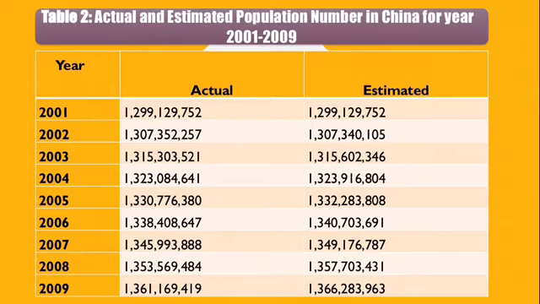Then, all the values are transferred into a table, which is table 2, to show a comparison between the actual or historical data with the estimated one using the particular solution calculated just now.